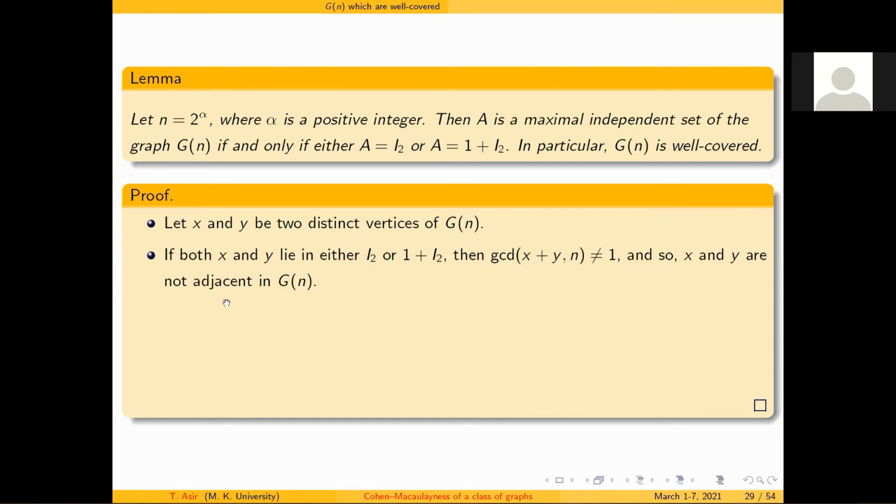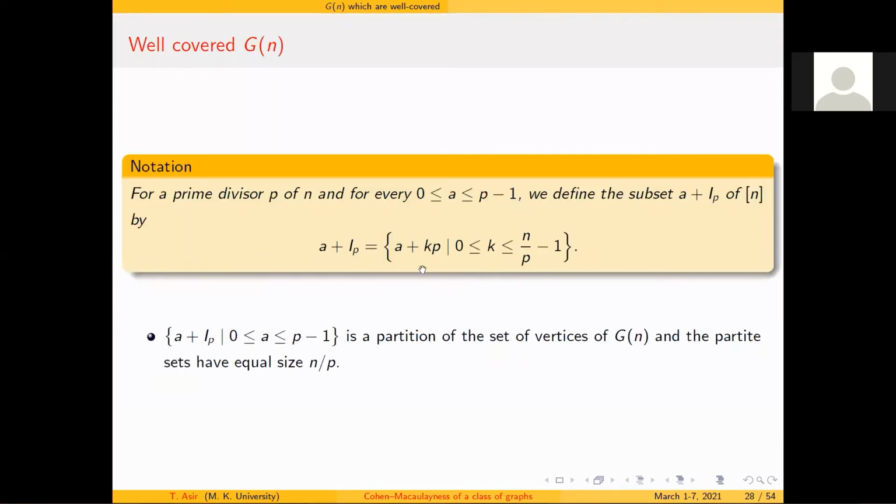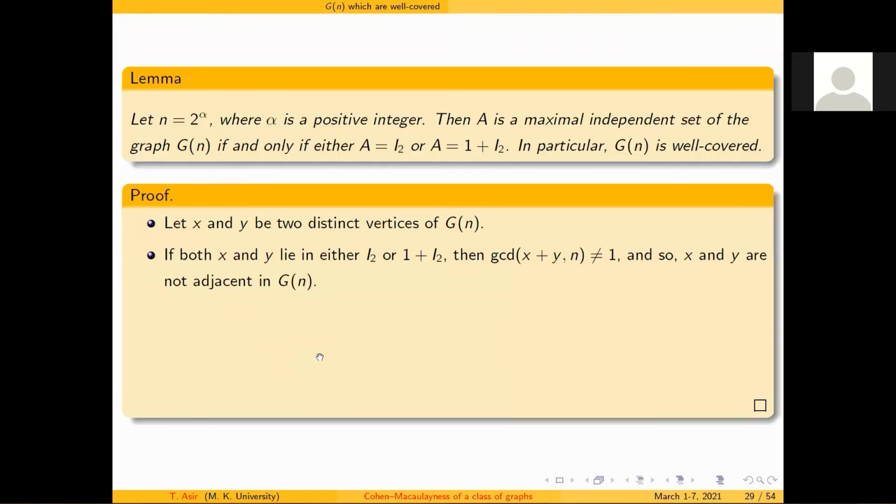Simply, if I take two elements from I2, have you remembered what my I2 is? Here is the I2. Since 2 is the only prime divisor here, this set has n by 2 cardinality, which means I have only two partite sets. Within each of the sets, there is no edge. So this is the first observation.